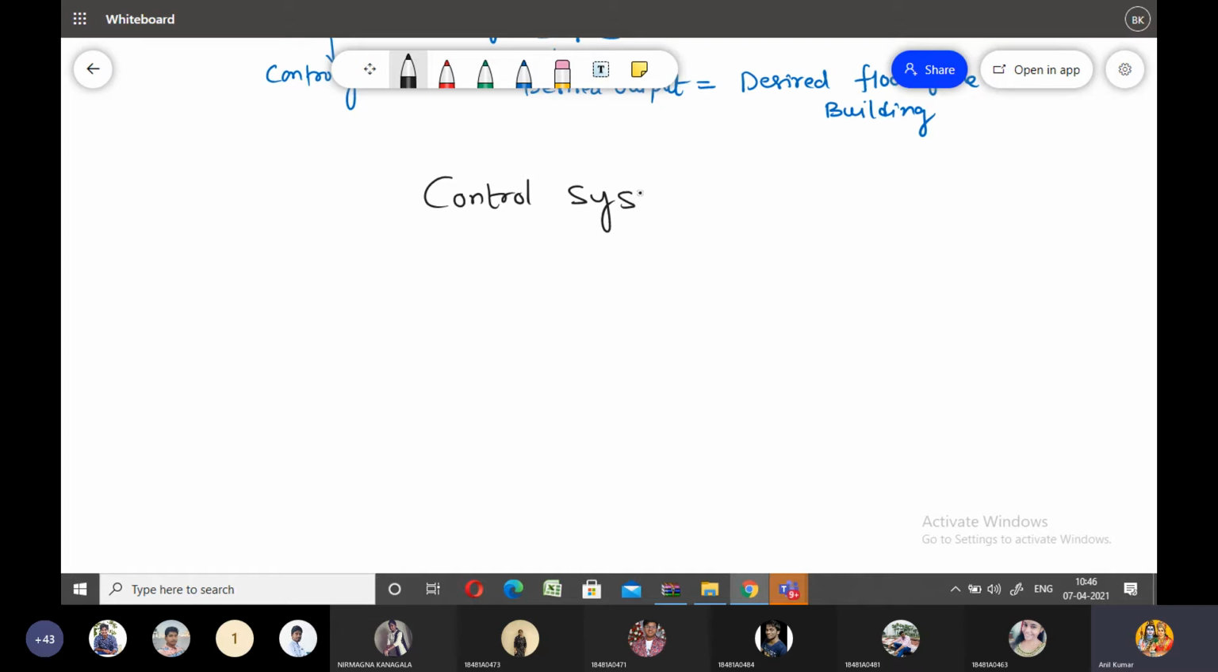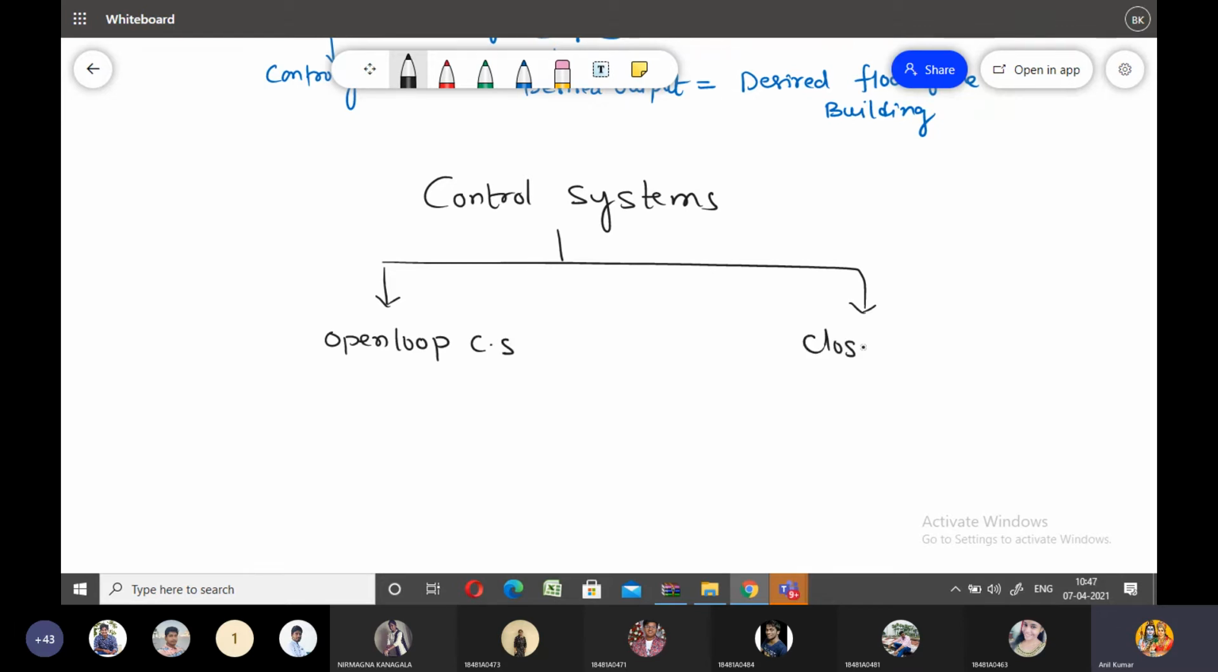Here the control systems are mainly divided into two basic classifications: open loop control system and closed loop control system. Okay, so I would like to introduce the open loop control system.